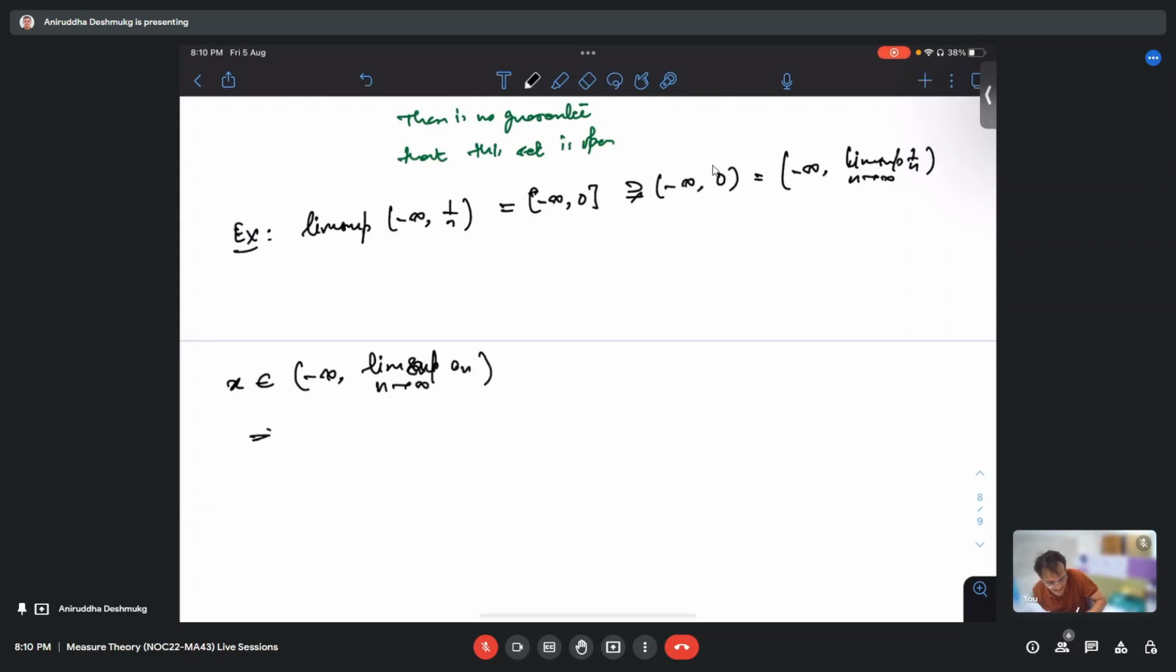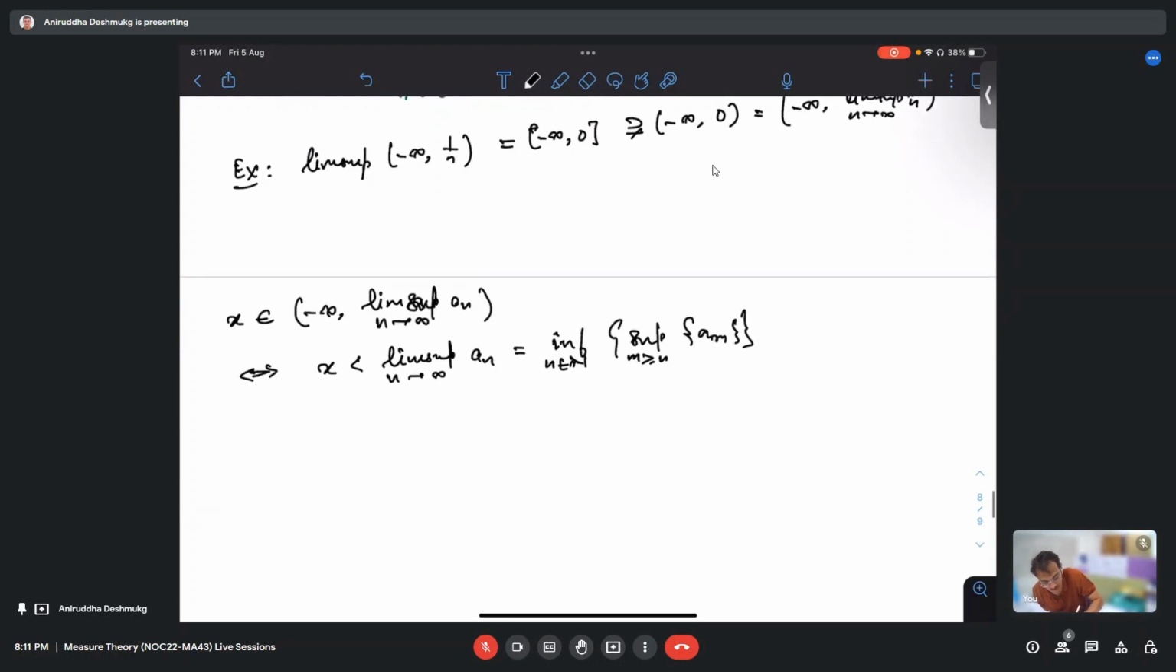So, what does this mean? This means that x is strictly less than lim sup an. And lim sup an is nothing but the infimum of these supremums. Now, what does this imply? Sashikant, can you tell me? If some number is less than the infimum, then what happens?